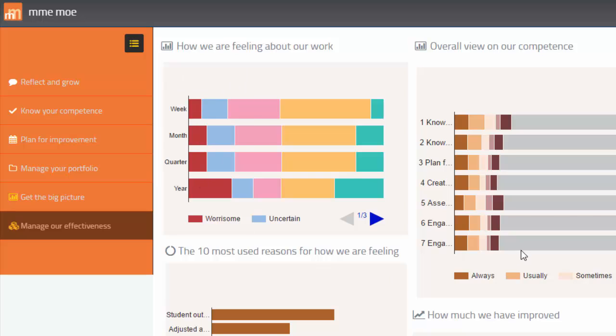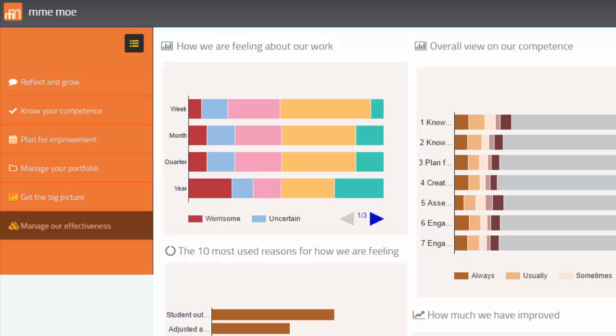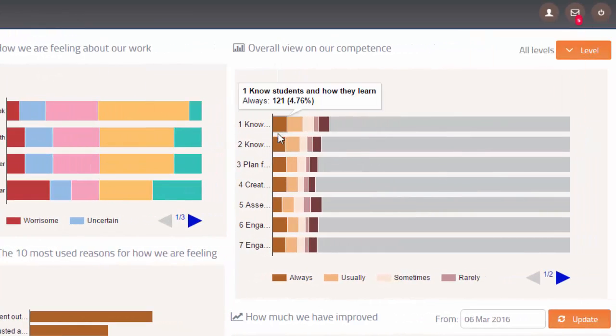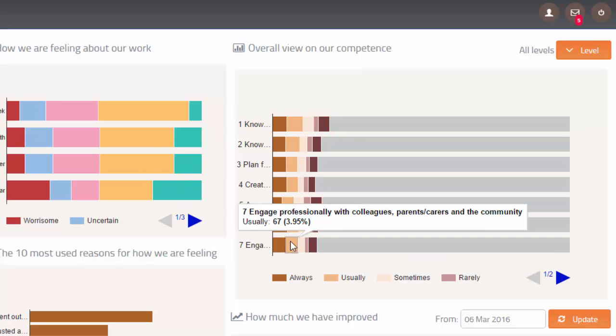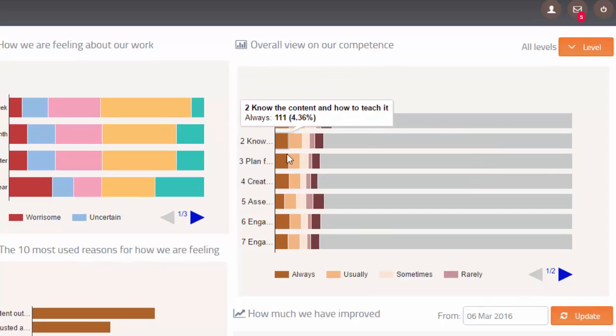Here, the school executive, principal, those responsible for the professional learning of teachers, obtain an anonymous yet detailed view of how teachers across the entire campus or district are progressing in terms of how they're feeling about their work, how they're feeling about their competence. And here we see a school staff who have indicated that their competence around assessment and feedback is not as strong as in the other areas.